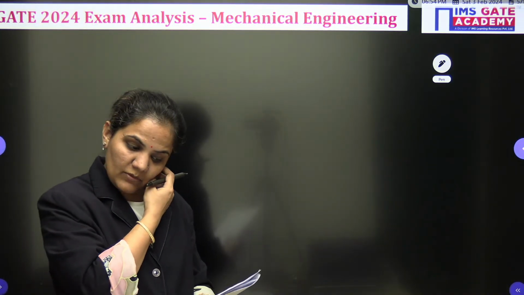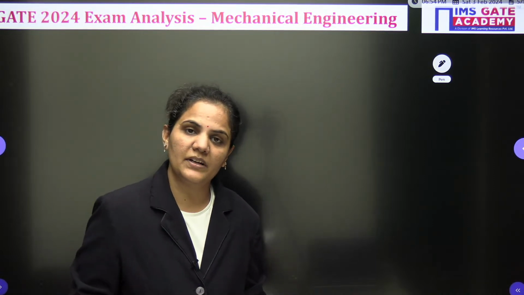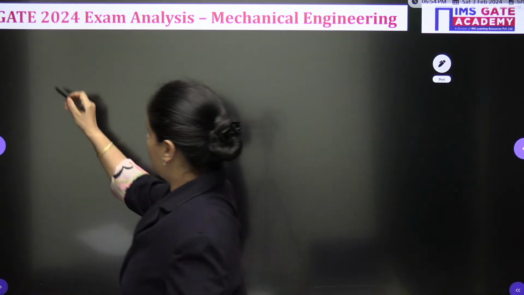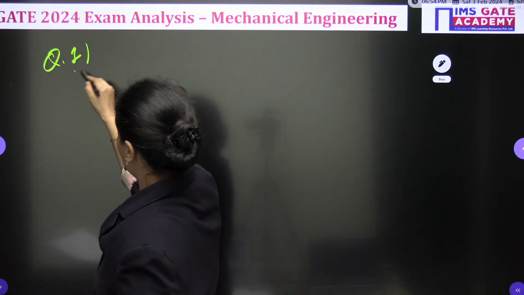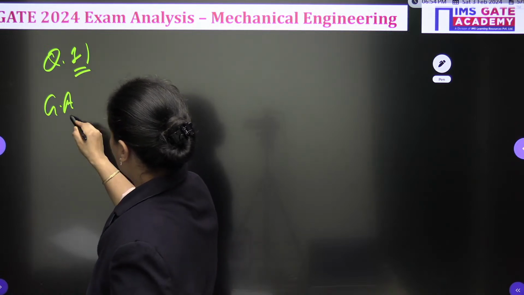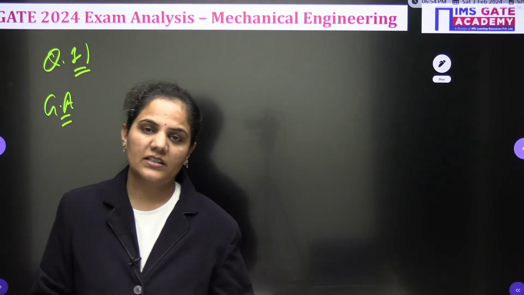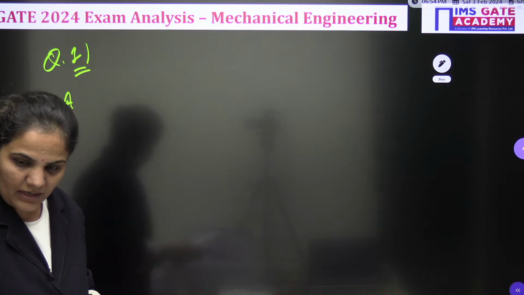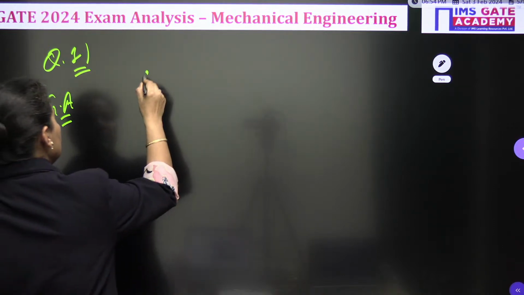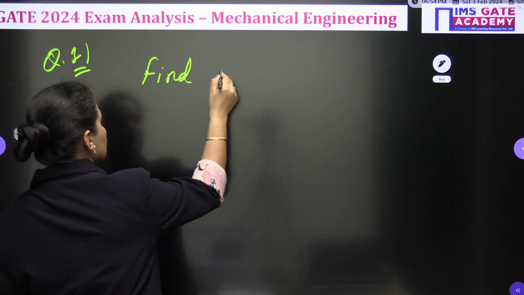First of all, I have one very simple question from general aptitude, and then we will go for questions from engineering mathematics. Let's start with the first question of general aptitude. The question is based on a simple number system series concept.